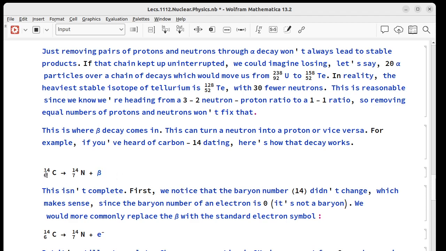So we had 6 positive charges here. Here's 7 positive and 1 negative, so charge is conserved.